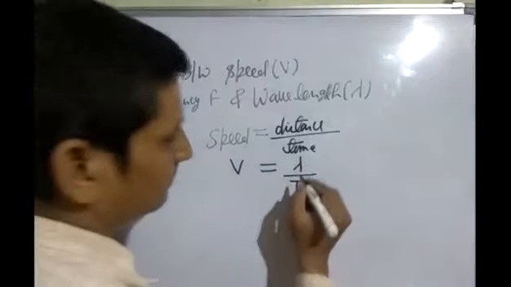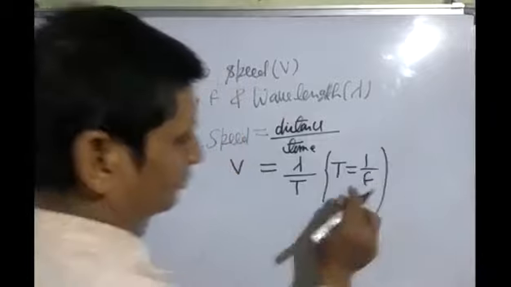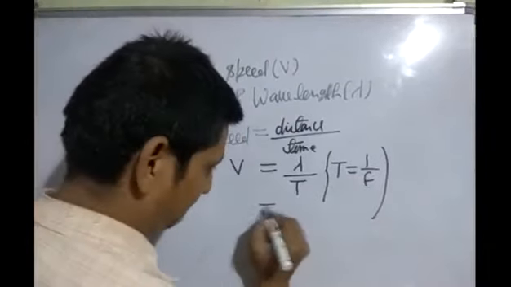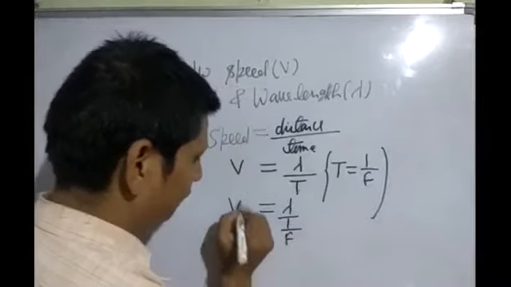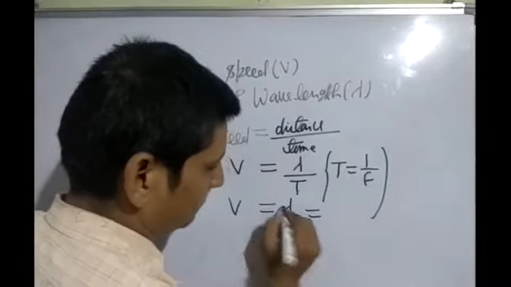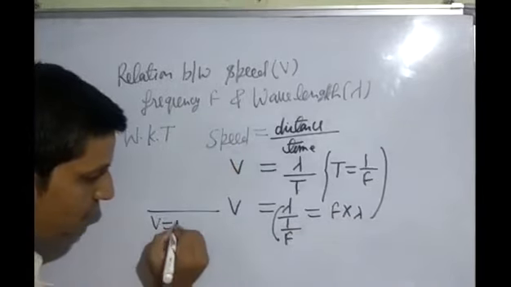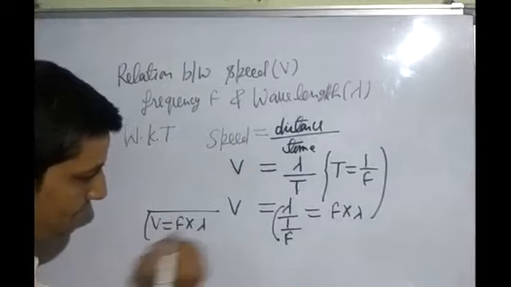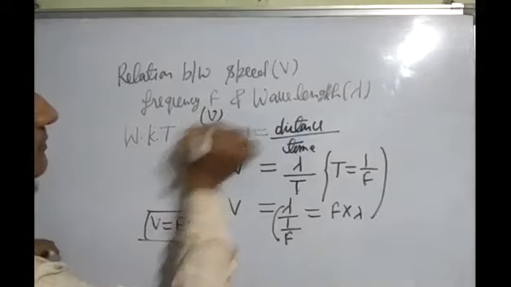We know that time is equal to 1 upon frequency. So in the place of time put 1 upon frequency. We get F into lambda. So we can say V is equal to F lambda. This is the relation where V is speed, F is frequency, lambda is wavelength. Frequency is also denoted by nu.